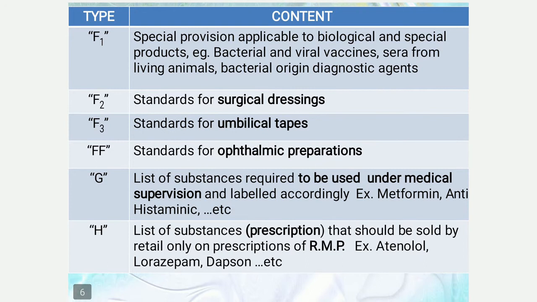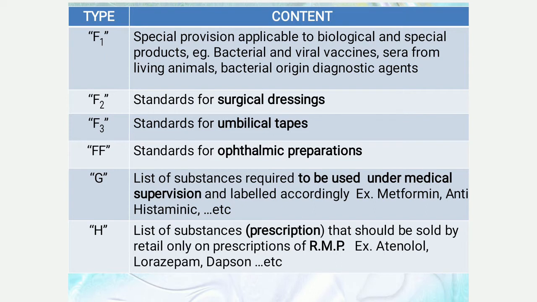Schedule F1 includes the special provisions applicable to biological and special products, example, bacterial and viral vaccines, sera from living animals, bacterial origin, diagnostic agents. Schedule F2 includes standards for surgical dressings and F3 includes standards for umbilical tapes. Schedule FF includes the standards for ophthalmic preparations.